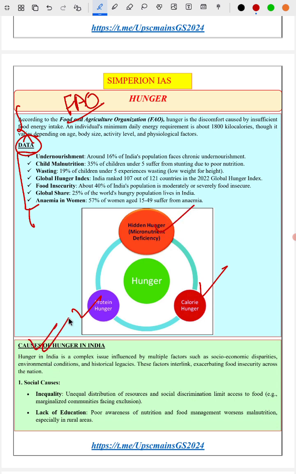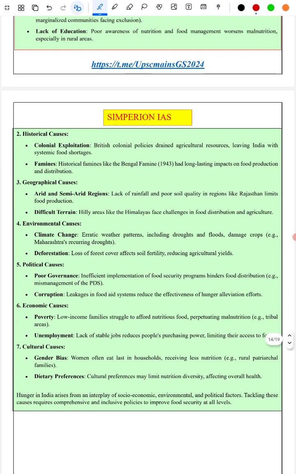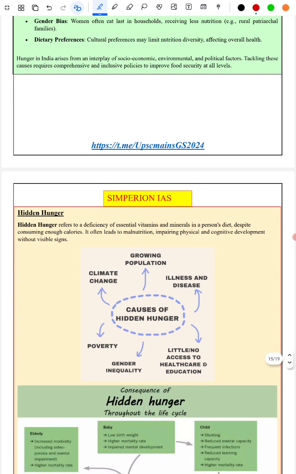Next we are given causes for hunger in India. We have divided it into social cause, historical causes, geographical cause, environmental cause, political cause, economic cause, and cultural reasons. We are given 2 points under each of those headings, and we explained it very well.